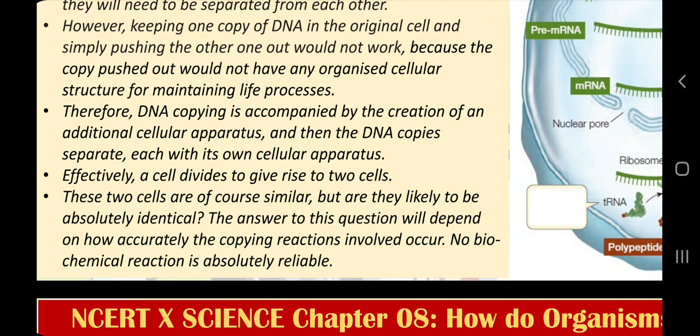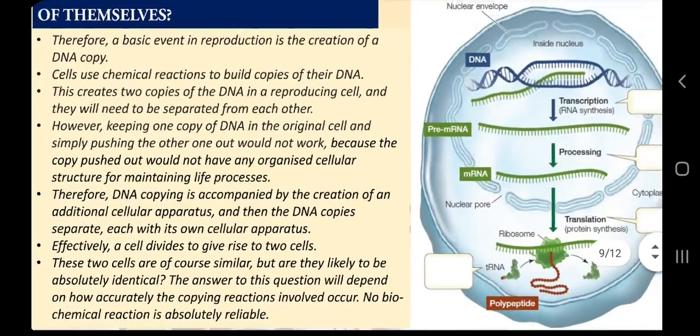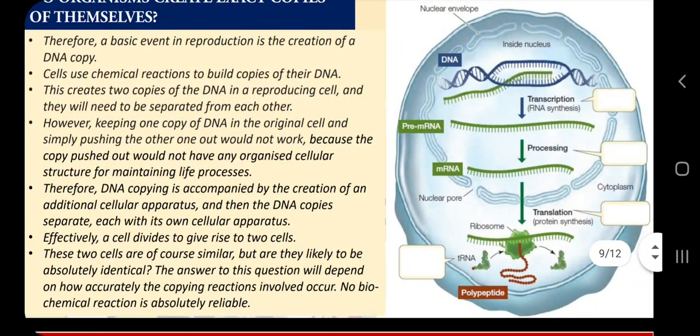These 2 cells are of course similar, but are they likely to be absolutely identical? The answer to this question will depend on how accurately the copying reactions involved occur. No biochemical reaction is absolutely reliable. What does this mean? I will prepare one more lecture about cell division, then we can clearly understand these statements.